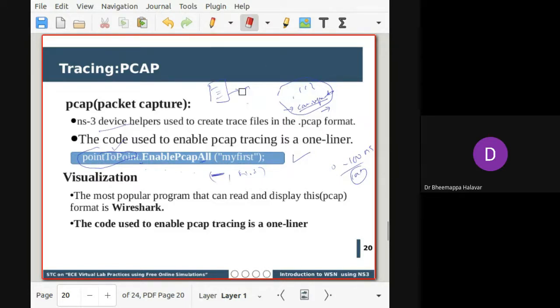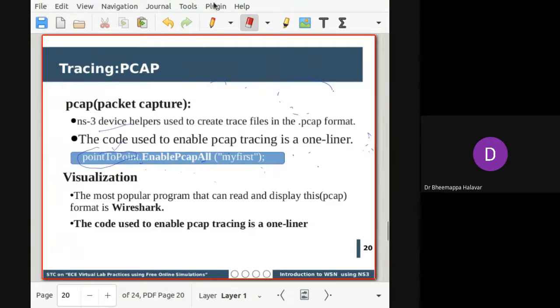Whatever the statistics are, they will be stored in the .pcap file. Whatever input you give for this function, for example here my first, it will create a file called my first .pcap inside your folder. Whatever name you give, that name will be used.